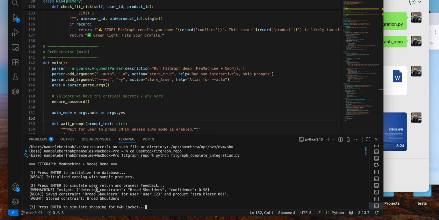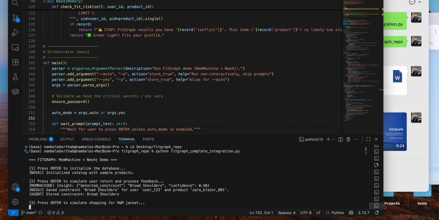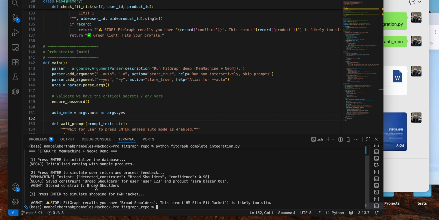Now watch the magic. The system detects a conflict with the H&M shirt's dimensions, and it triggers a stop. And what does this mean? It prevents the purchase before I even waste my money or buy something just to return it again.